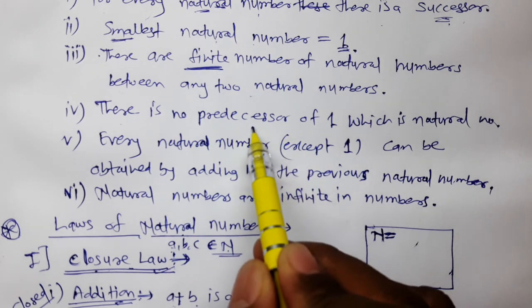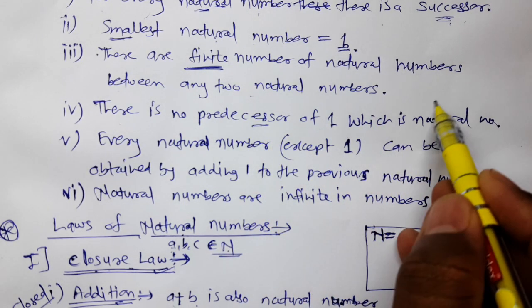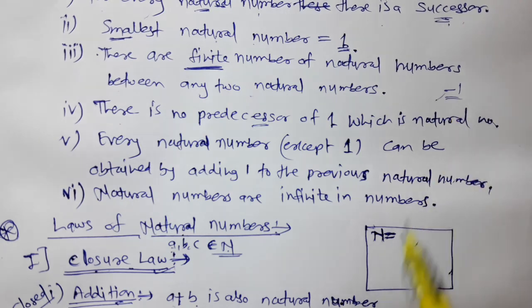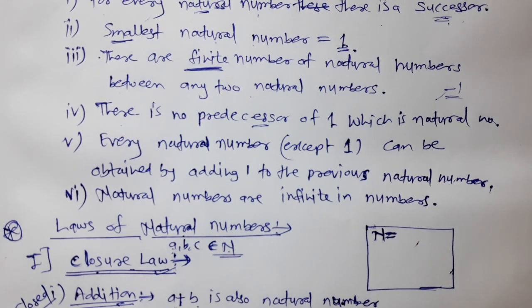What is a predecessor? A predecessor is obtained by subtracting 1 from the given number. So if we subtract 1 from 1, we will get 0, but 0 is not a natural number. Hence 1 has no predecessor which is a natural number.